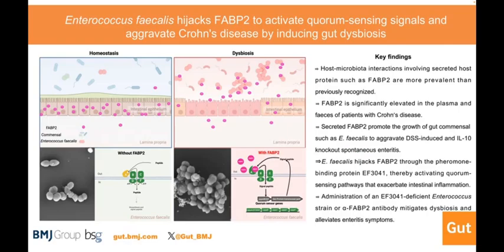In conclusion, our study found that the FABP2 protein functions as a host-derived pheromone-like signaling molecule. Specifically, FABP2 promotes the proliferation of the gut commensal Enterococcus by activating its pheromone transport system and upregulating the transcription of downstream quorum-sensing signaling pathway genes. EF3041 deletion in Enterococcus or FABP2 antibody neutralization in colitis demonstrated that manipulating the gut microbiota offers a promising therapeutic approach for treating IBD and potentially preventing its onset.